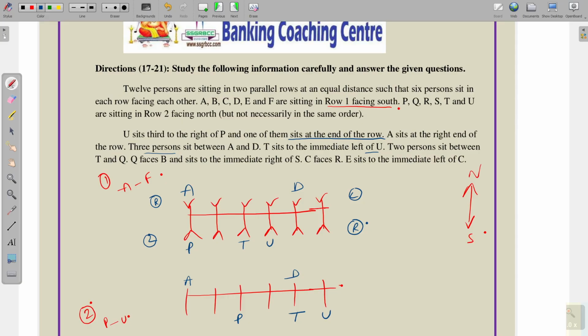2 persons sit between T and Q. Between T and Q, total 2 persons are there, 1 and 2. Here Q is coming, and when there are 2 persons between T and Q, here T is coming.